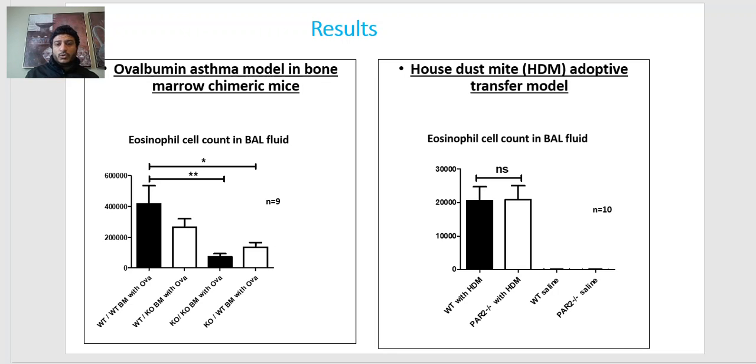What we did is we transferred already sensitized lymphocytes from wild type mice that had been sensitized with house dust mite, and then we transferred these lymphocytes to naive PAR2 knockout mice and wild type mice. And then we challenged the mice with house dust mite. We found that both the naive wild type mice and the naive PAR2 knockout mice develop airway inflammation to the same level. So now we can induce asthma in PAR2 knockout mice at the same levels as the wild type mice.